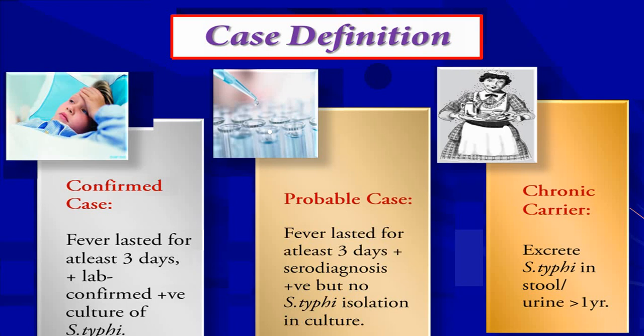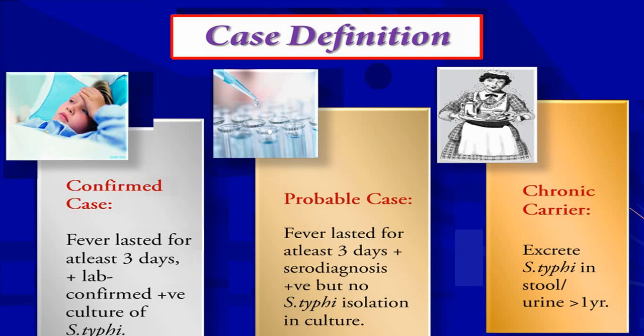So a confirmed case is fever with a lab report confirming the culture positive for Salmonella typhi. A probable case is fever for at least 3 days with serodiagnosis either by a Vidal test or by a rapid test, but Salmonella typhi is not isolated in culture. A good number of times this will happen because of self-medication with antibiotics.